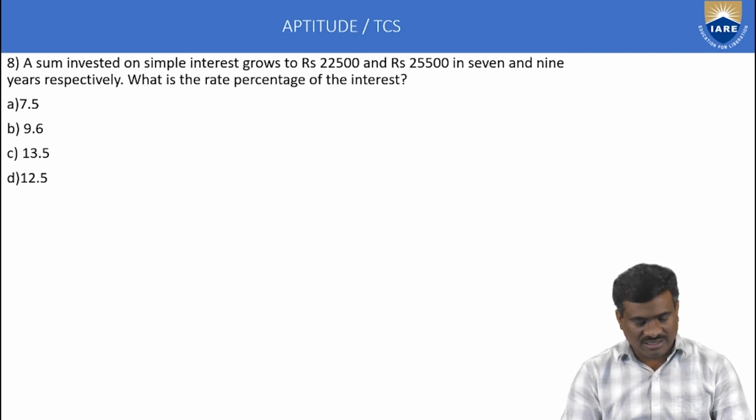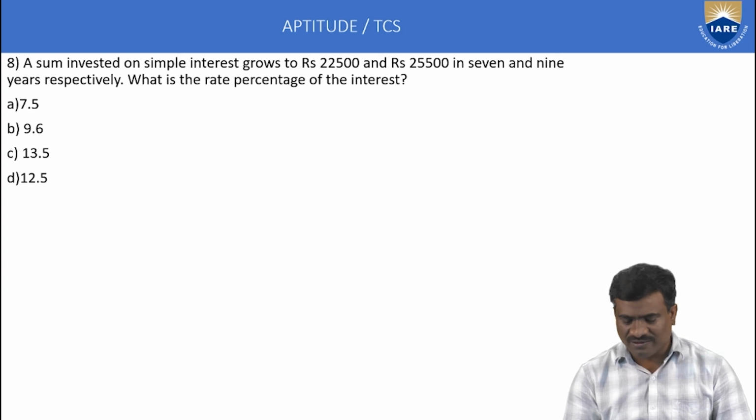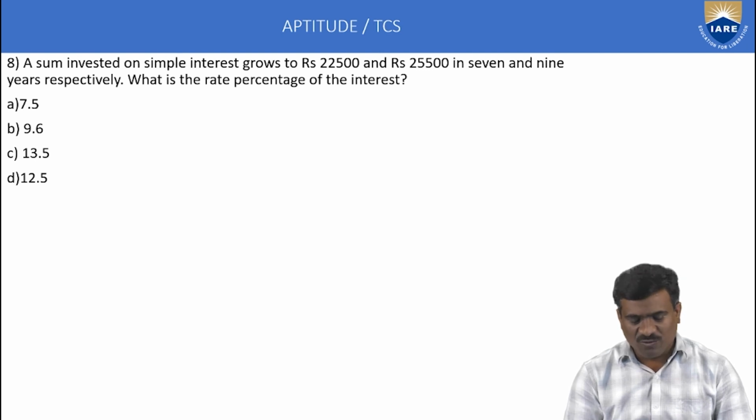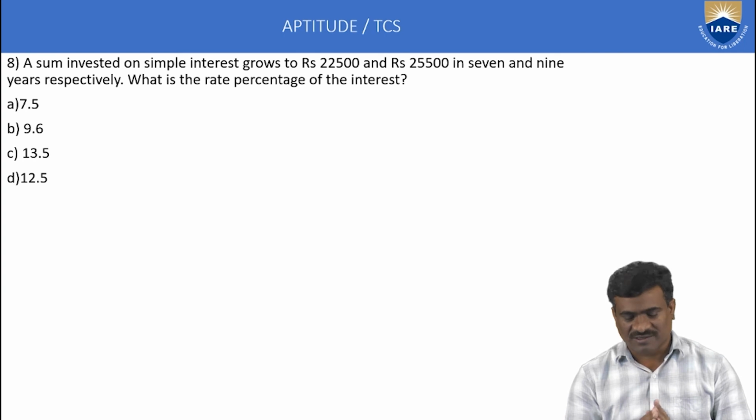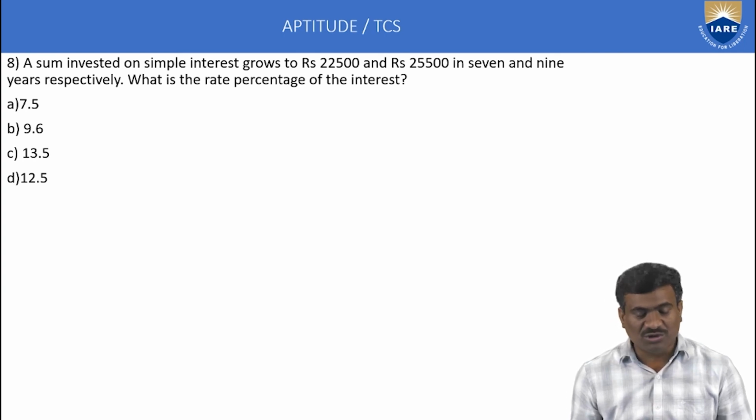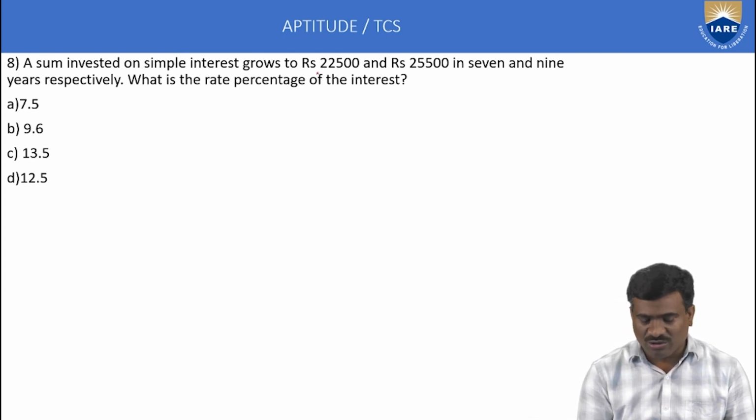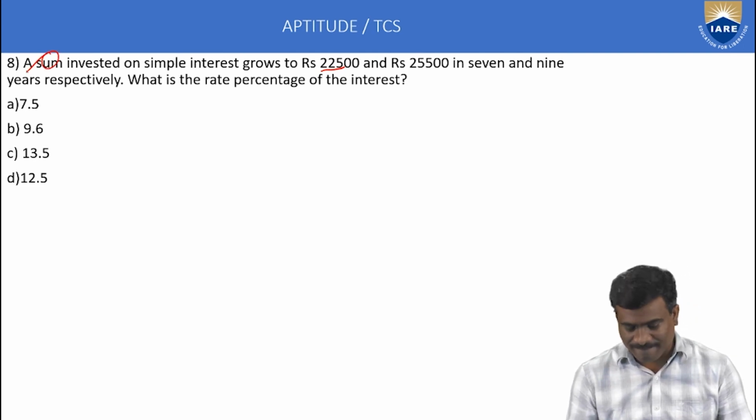Next, eighth example. A sum invested on simple interest grows to rupees 22,500 and rupees 25,500 in 7 and 9 years respectively. What is the rate percentage of the interest? Here the amounts are given, but the principal amount is not given.